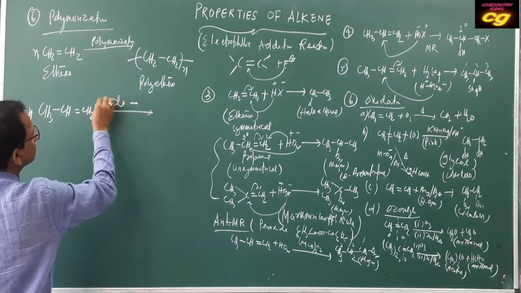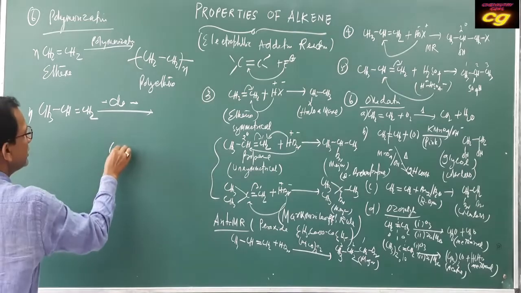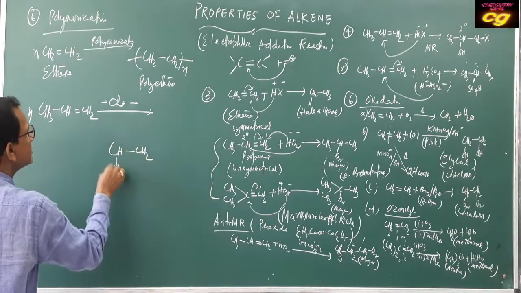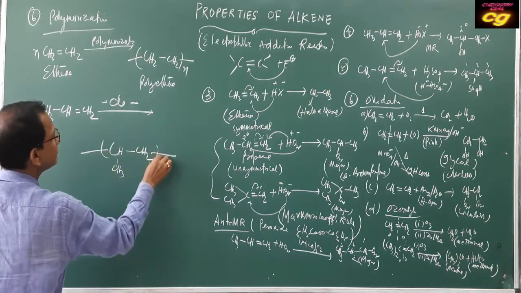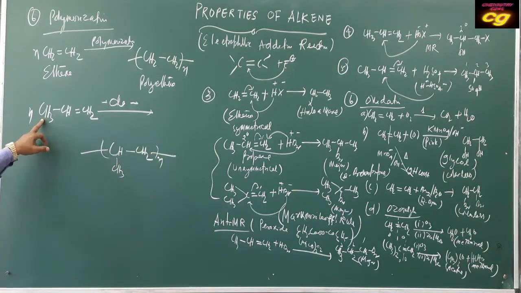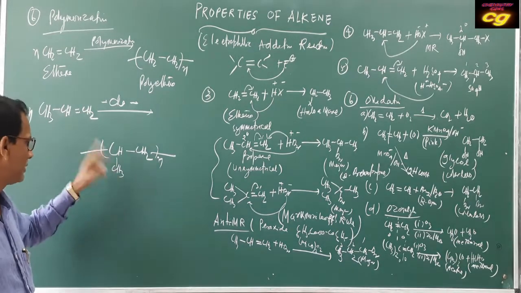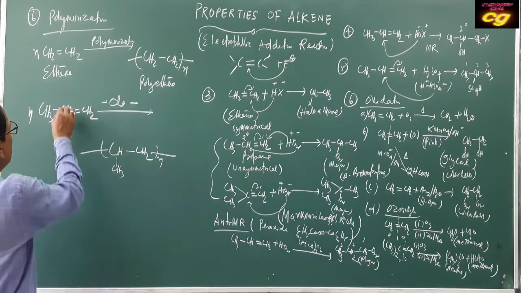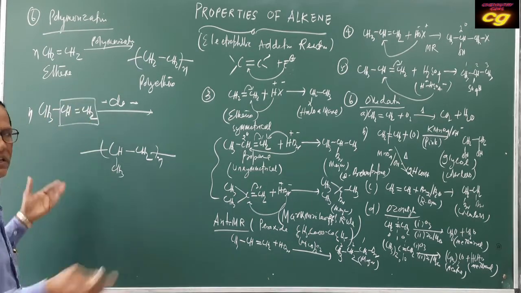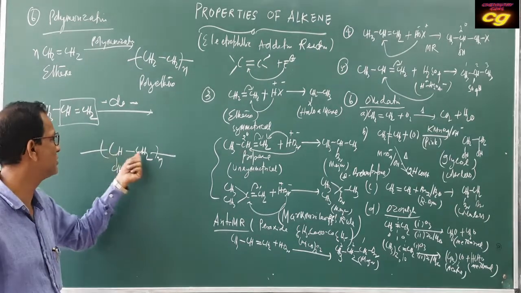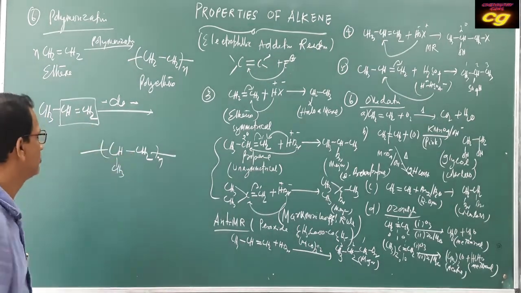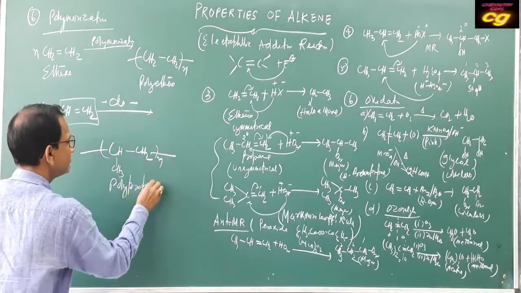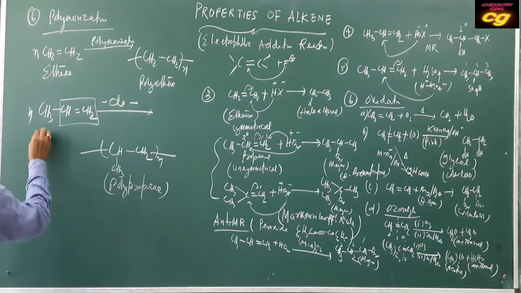The same polymerization, the product will be CH-CH2 with CH3 in an extended position. As CH3 does not take part in the reaction, it will just remain as a branch. So CH3, CH, this side will be extended for polymerization. The CH=CH2 double bond becomes a single bond. So this is polypropene. This is your propene.